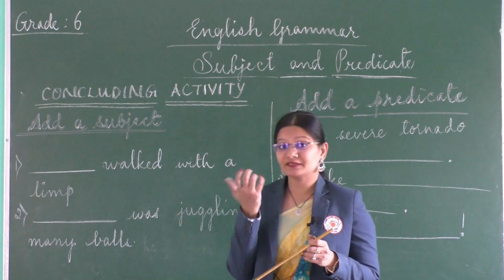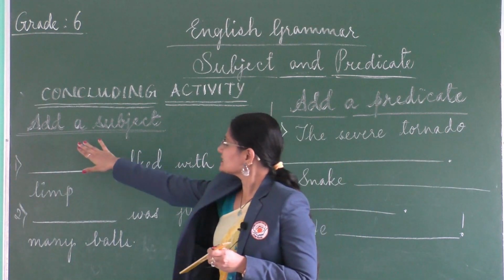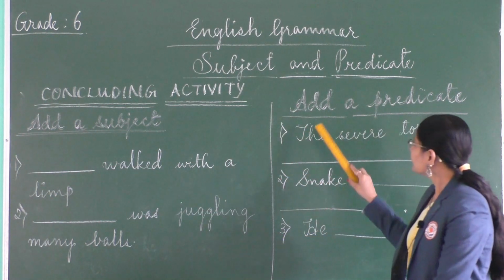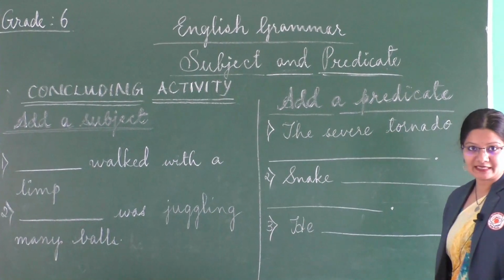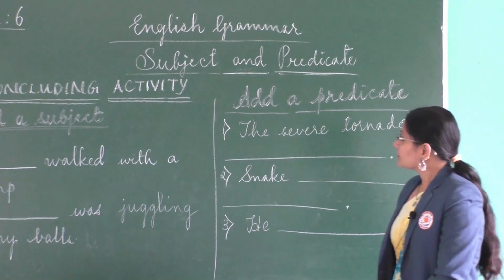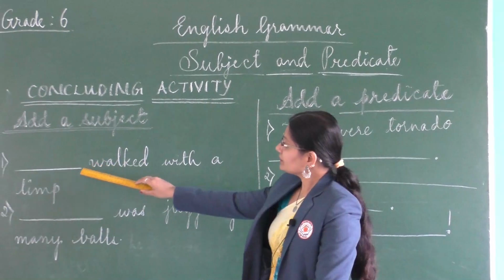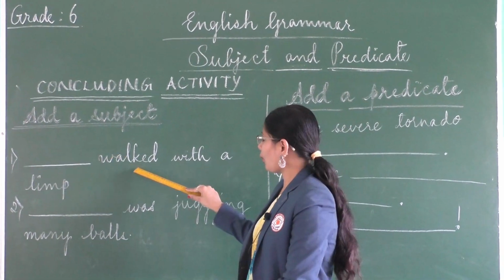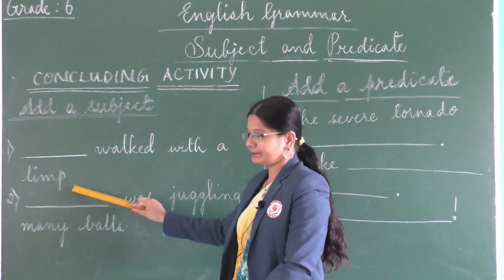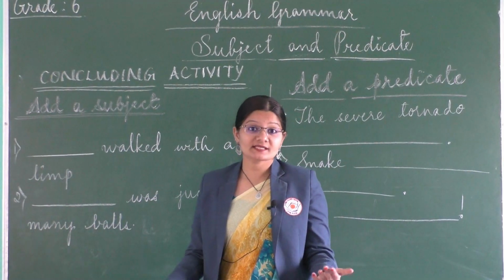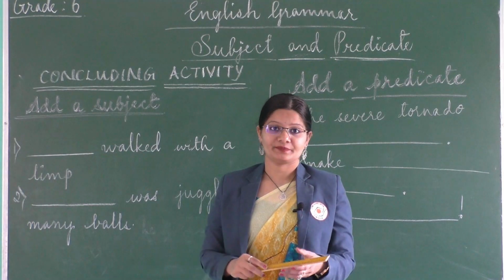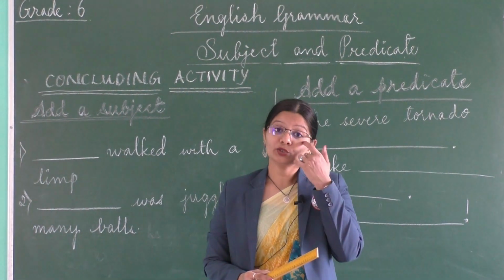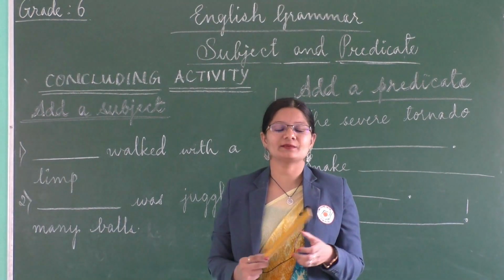Now, what is this activity telling us to do? It's asking us to add a subject, right? And then add a predicate. Here, in the first sentence, you would see Dash walked with a limp. So what is a subject that you would want to add? It could be anything. Now that you know what a subject is, you can go ahead and add any subject.